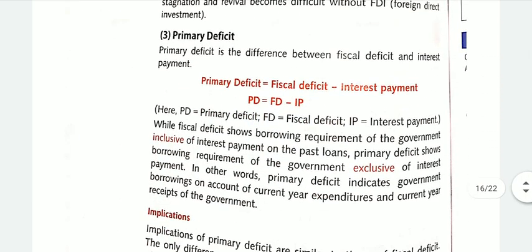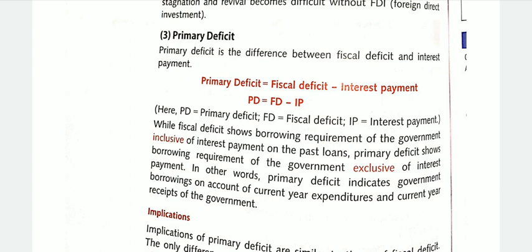The third category is primary deficit. Now, what is primary deficit? It is the difference between the fiscal deficit and the interest payment. Fiscal deficit, we all know, shows the borrowing requirement of the government along with the interest on the previously taken loans. But in primary deficit, it shows the borrowing requirements of the government, but these do not include the interest payment on past loans.